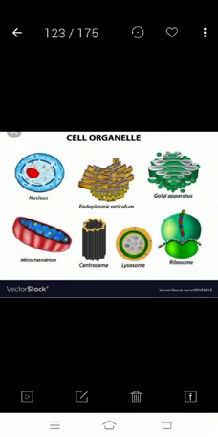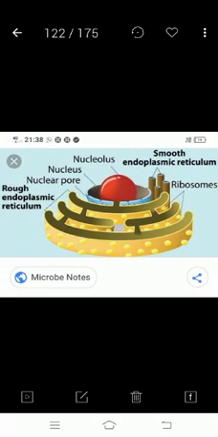Here nucleus, endoplasmic reticulum, Golgi apparatus, ribosome, lysosome, centrosome and mitochondria. All these are cell organelles. These float inside the cytoplasm of the cell.